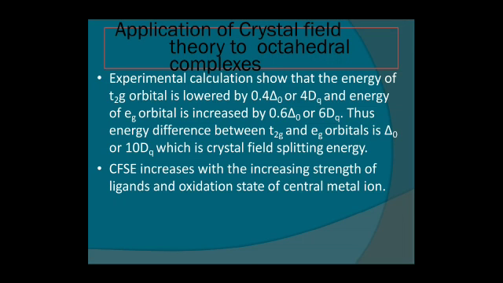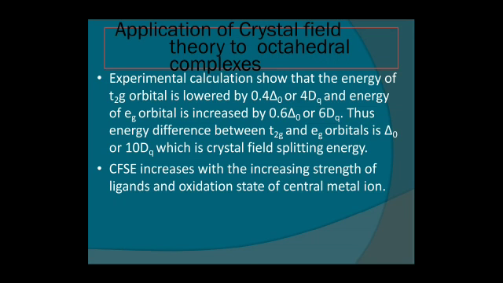What is the application of crystal field theory to octahedral complexes? Experimental calculations show that the energy of the T2g orbitals is lowered by 0.4 delta octahedral, and the energy of the Eg orbitals is increased by 0.6 delta octahedral. Thus, the energy difference between T2g and Eg orbitals is the CFSE of octahedral, or 10Dq, which is the crystal field splitting energy.